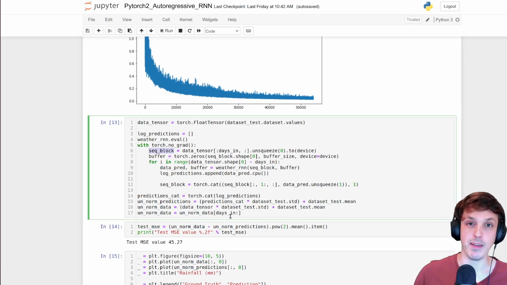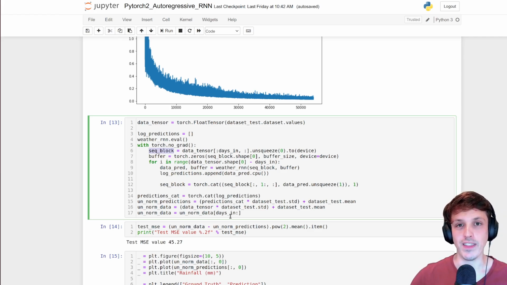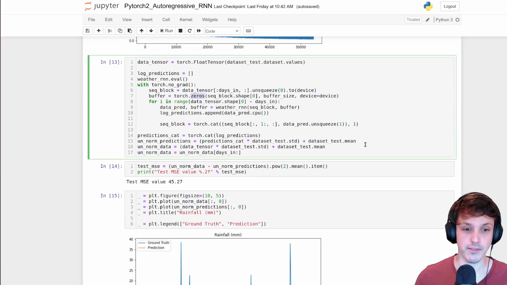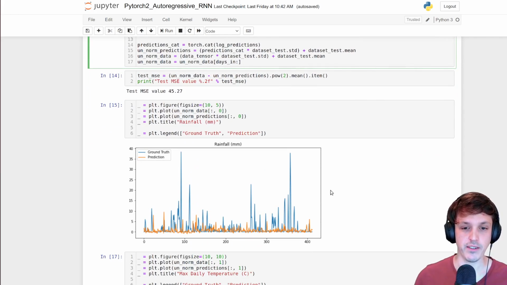And then when we want to start making predictions and feeding them back in, we take that buffer, instead of using the one that was initialized to zeros, as an input as our summary of all the previous days, and then start feeding predictions back into itself. And we'll see that in a subsequent video with code.